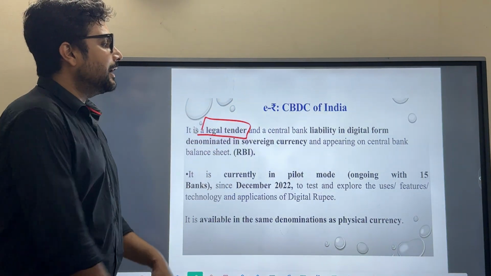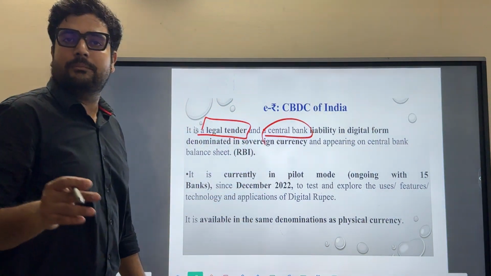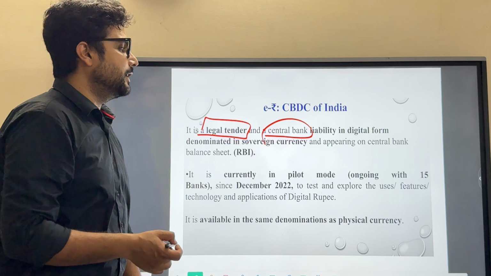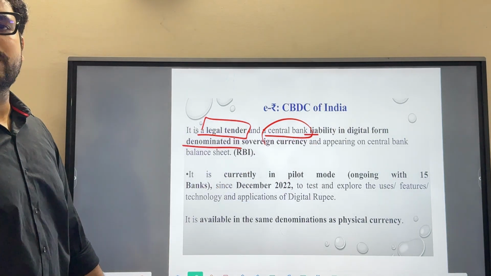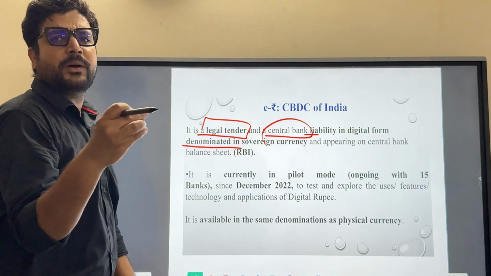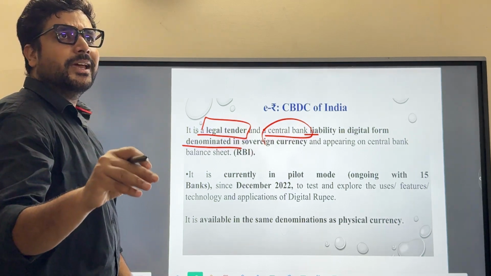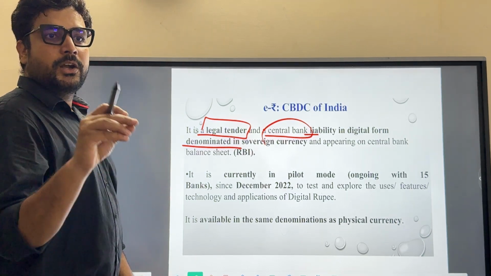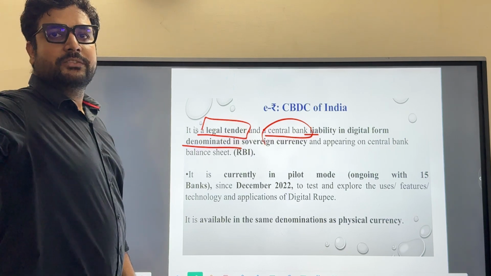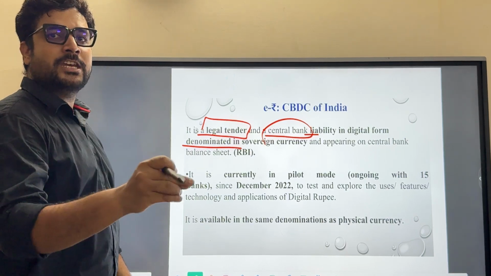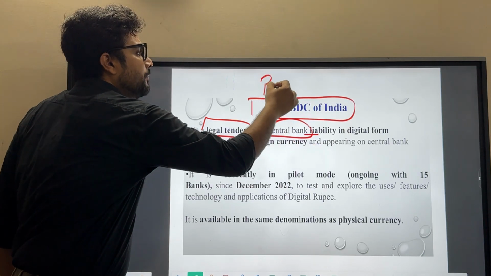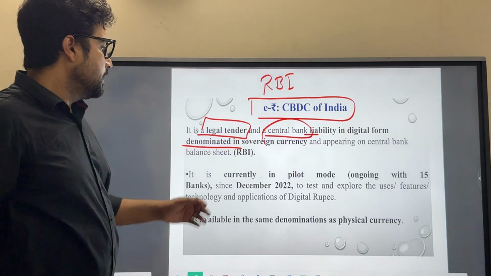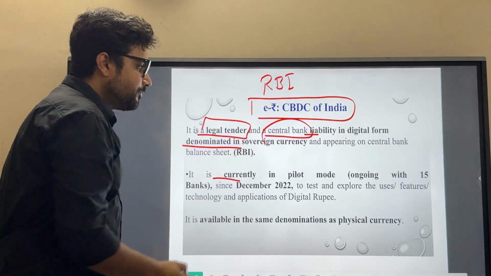So it's a legal tender. And central bank means developed by the RBI, controlled by the RBI. Liability in digital form denominated in sovereign currency. Sovereign in the sense it's completely the sovereign power of the Indian government or the RBI which is mining these currencies. No private entity, no other government can mine such kind of currencies apart from the RBI, the Reserve Bank of India.